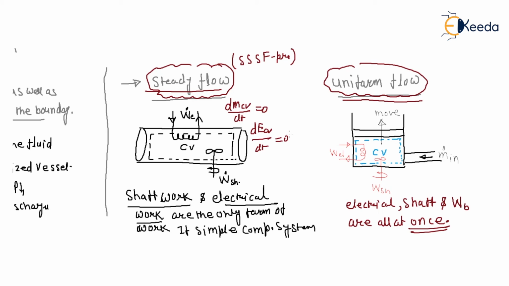But in this case, it is not: dm_cv by dt is not equal to 0, and dE_cv by dt is not equal to 0. So a uniform flow process may involve boundary work, but in the case of a steady flow process, the boundary work will be 0, because generally it is fixed in shape. Okay, thank you.